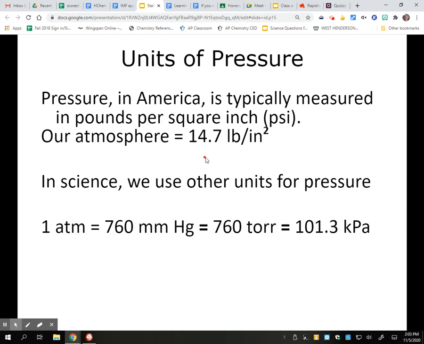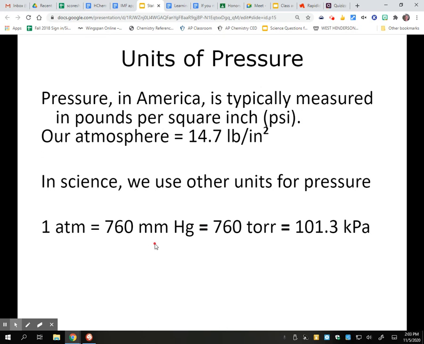Now, in science, because we communicate with people in lots of different places, we tend to not use the empirical units, and so we use other units. Now, we kind of went a little crazy with the units of pressure. Here are just a few that we're going to use in this class, but there are a whole lot more. So, one atmosphere is our standard atmosphere, and so atmosphere is a unit of pressure. Well, our standard atmosphere, if we go back to that barometer, was 760 millimeters of mercury. That's how high it made the mercury rise. So here's another unit of pressure.